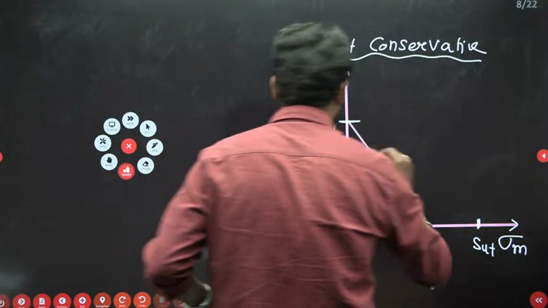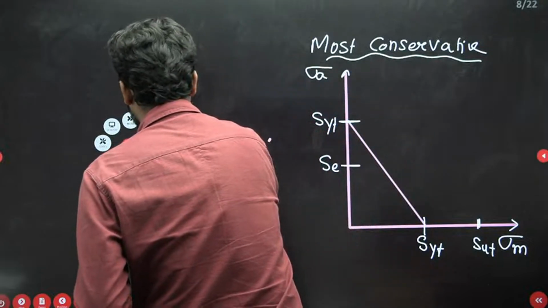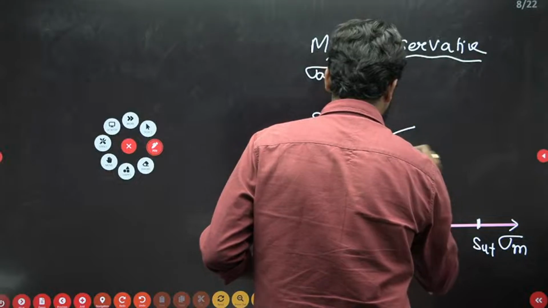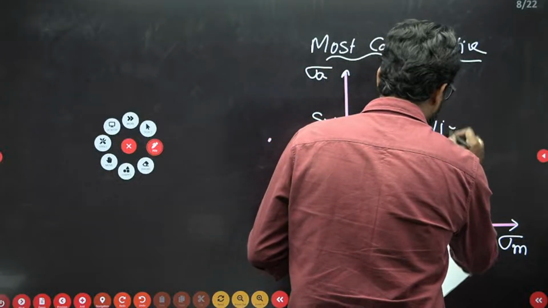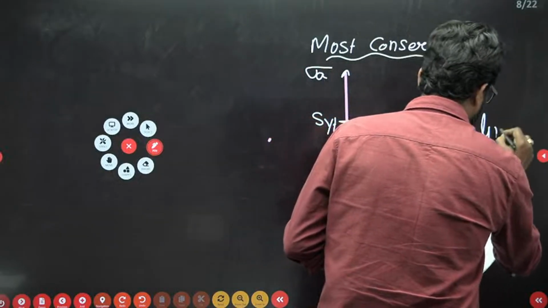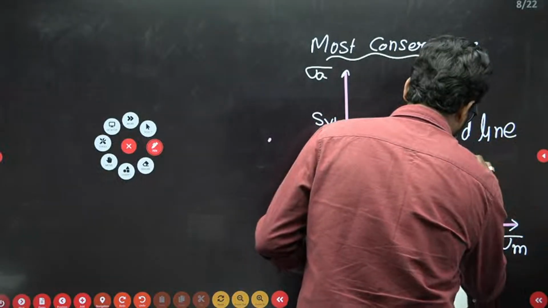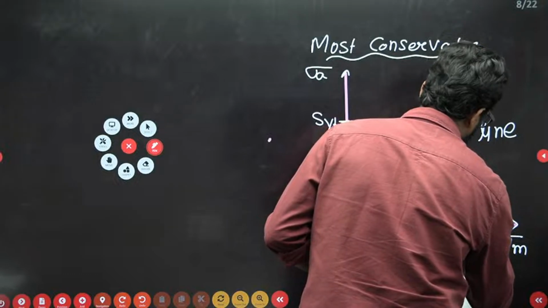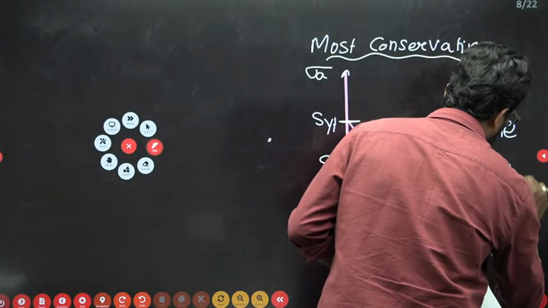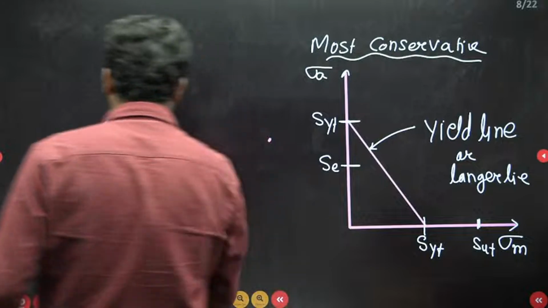This is a straight line. This is your yield line, also called the Langer line. Now, if you connect the line between